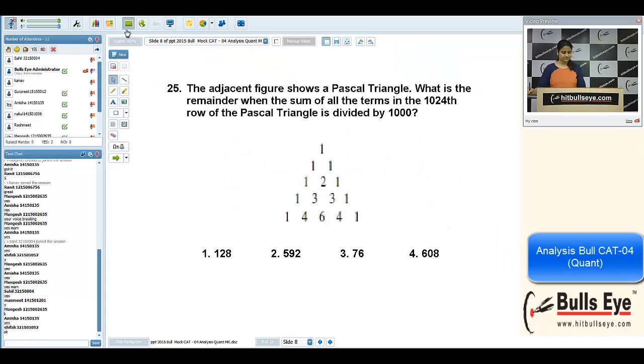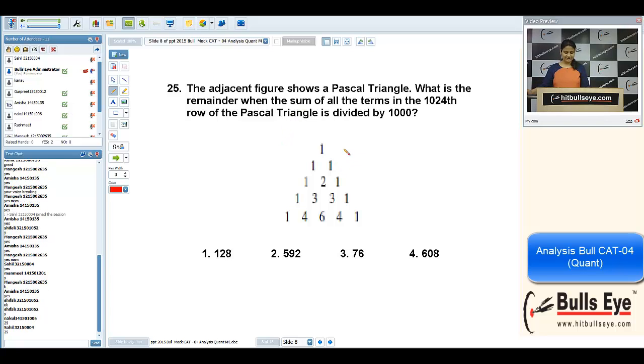Yeah, 25th. Good question. Binomial. Yeah, any problem in this? If you have a problem in the 25th question, please write 25 in the chat box. Okay, Nakul and Shefali. Okay, Sahil.